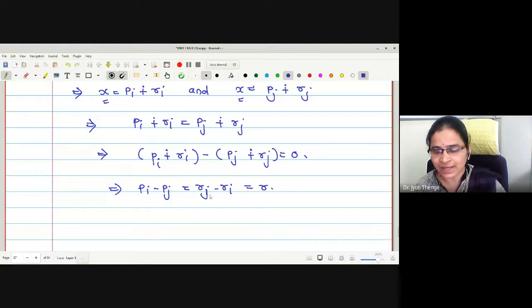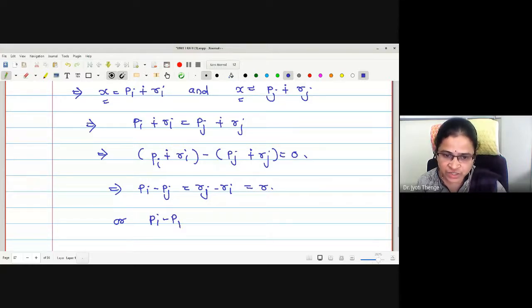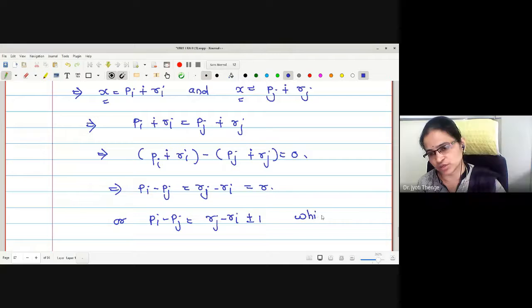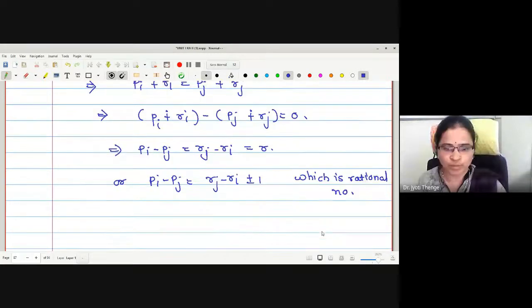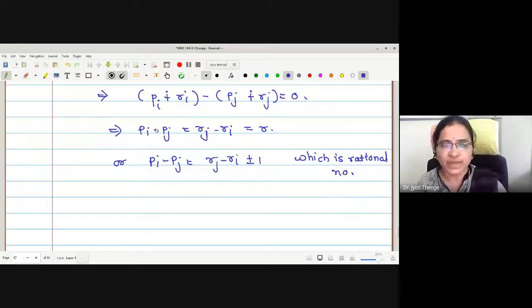Okay, this is one case if it is defined to be an ordinary addition, or in case of the second addition, may I say this is Rj minus Ri plus minus 1, which is a rational number. Therefore, here we were getting Pi minus Pj, once it is the difference of rational numbers, or according to the definition, this is Pi minus Pj. Again, this is a rational number.